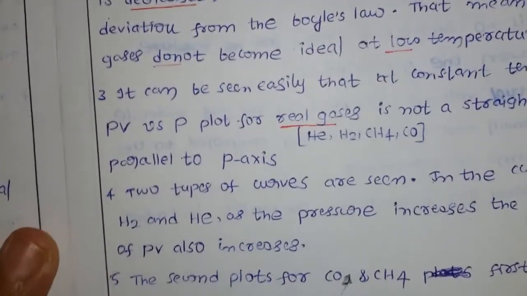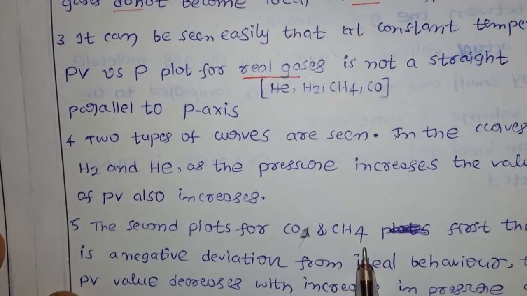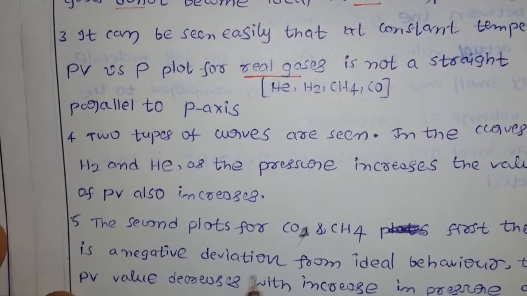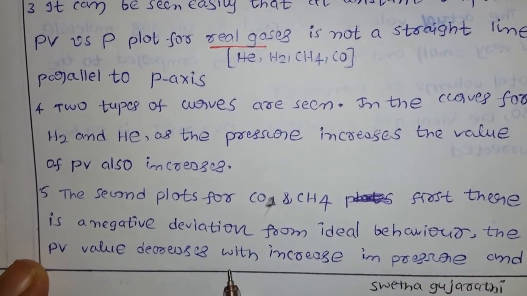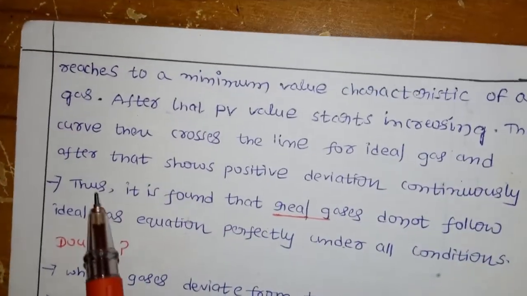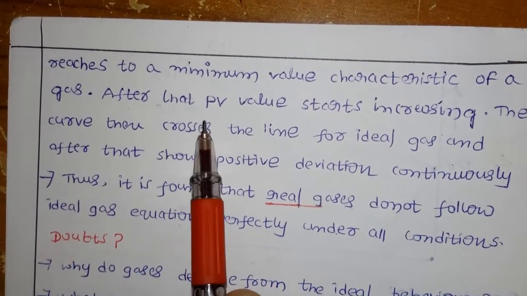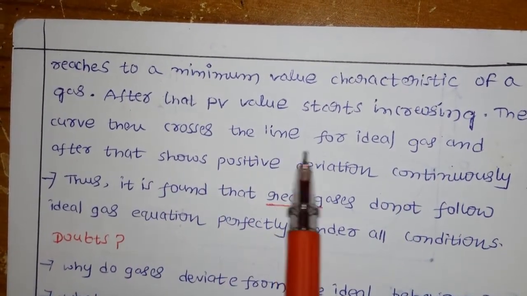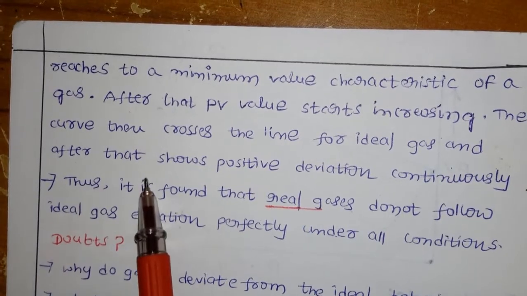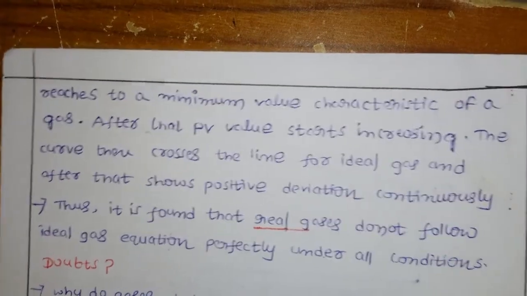The second type, the fifth point, is for CO and methane. First there is a negative deviation from ideal behavior. The PV value decreases with increasing pressure and reaches a minimum value characteristic of the gas. After that, PV values start increasing. The curve then crosses the line for ideal gas and after that shows positive deviation continuously. So what is the meaning of that? Okay, let us go further.